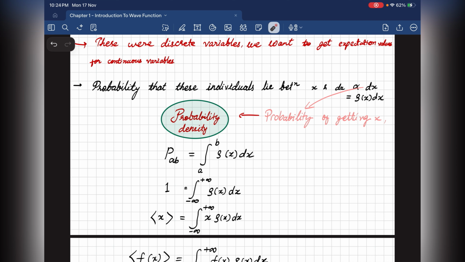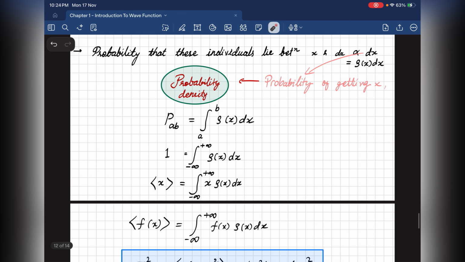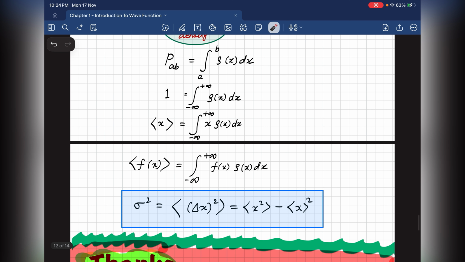Now comes the big moment, the link between probability and expectation values. In classical probability, the average of f of j is equal to sigma f of j P of j, as we have mentioned earlier. But in quantum mechanics, the average of f of x is equal to the integration from minus infinity to plus infinity of f of x times |psi of x|^2 dx. And of course, rho of x is |psi of x|^2, which is the probability density. Yes, so this is why Griffiths starts chapter 1 with simple age statistics, because the rule is identical.